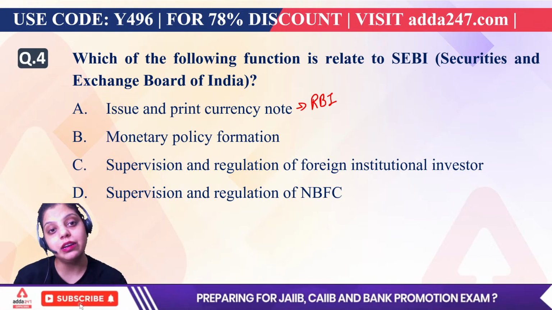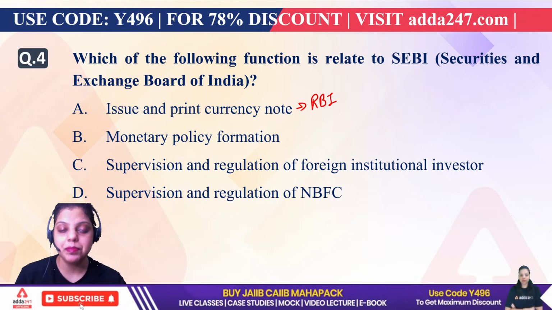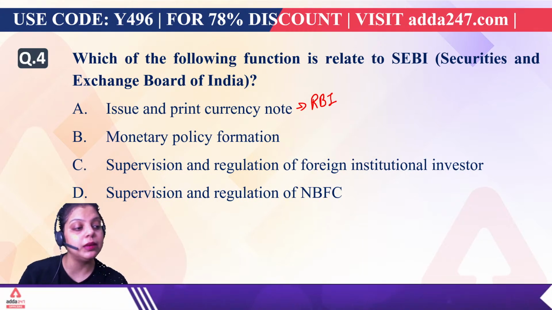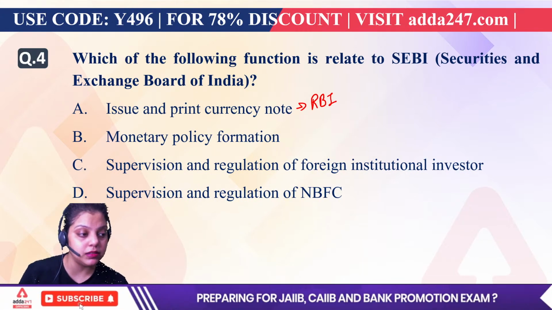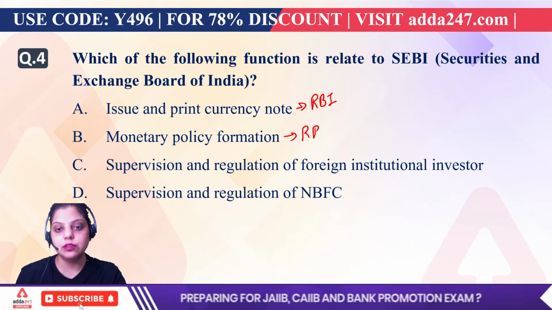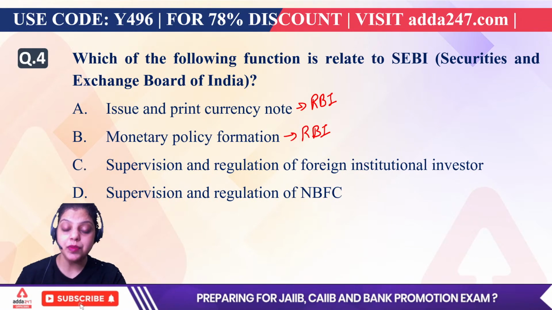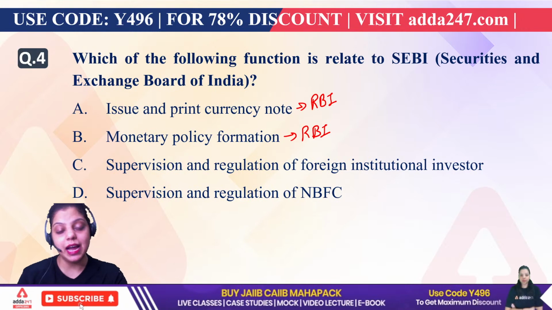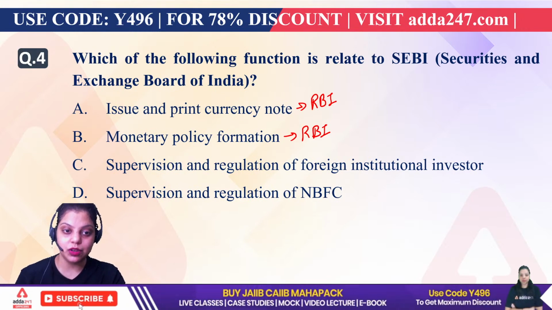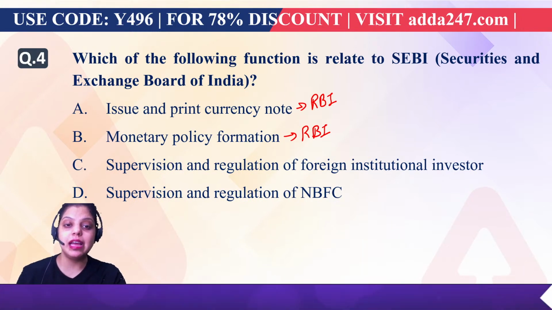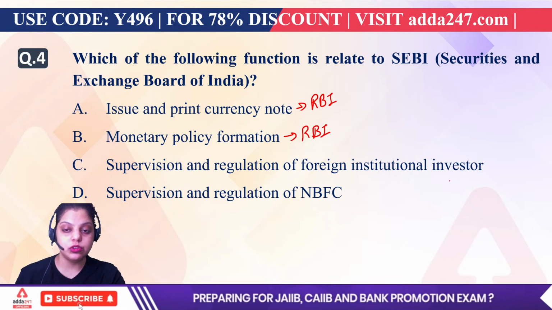And there is a difference that the currency which RBI prints has the signature of the governor of RBI, and the 1 rupee note will have the signature of the finance secretary. So issue and printing of currency notes will be done by Reserve Bank of India. Policy is formulated by Reserve Bank of India to maintain price stability and to ensure the economic growth of the country. Now next is supervision and regulation of foreign institutional investors.